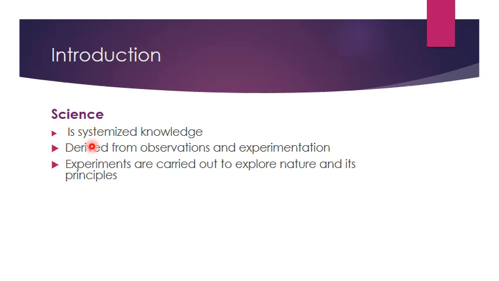Introduction. Science is a systemized knowledge which is derived from the observation and experiments. Why are these experiments performed? These experiments are performed to explore the nature, to know about its principles, how this nature is operating, how this nature is working. And the scientists like chemists, biologists, physicists, they use the same scientific method to explore and test the nature and to explore and test new theories.